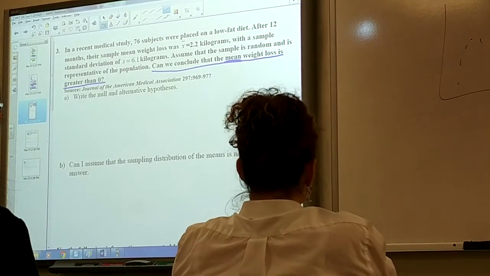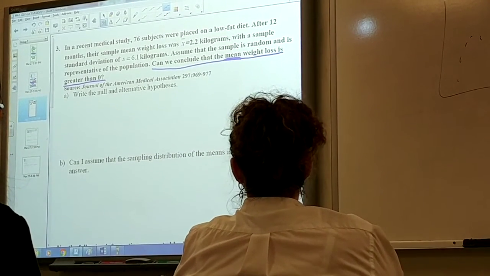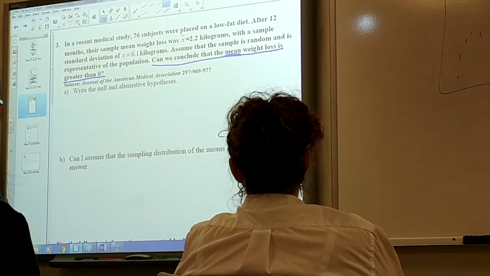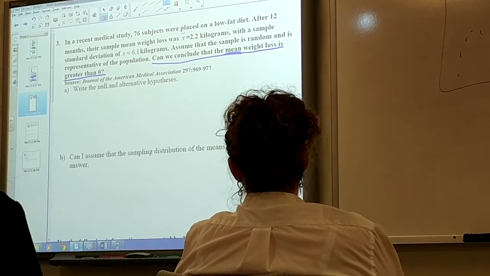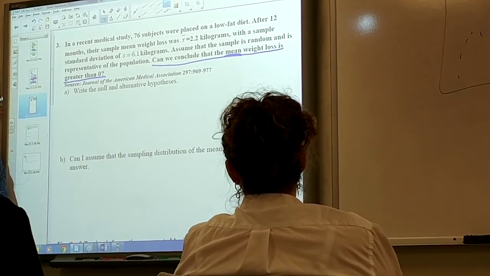So, I mean, you've got to just look at the wording. Are they looking at it as a proportion of a sample or of an average of something? In this case, I'm actually looking at the pounds lost, so it's an average of pounds lost, and I want to see if the average weight loss is greater than 0.